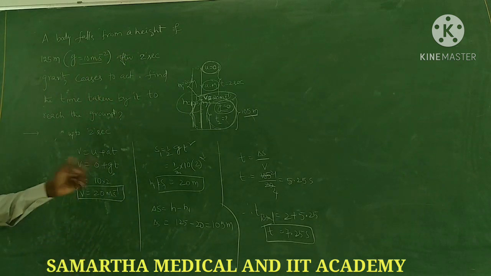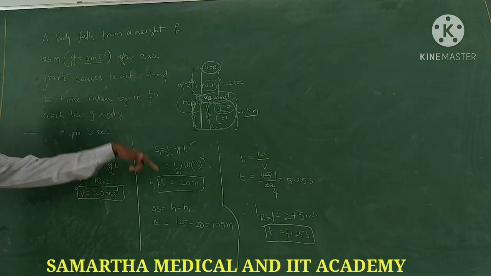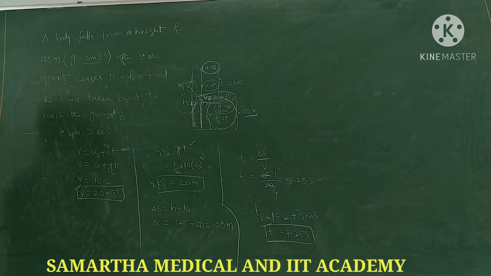Gravity ceases means you have to consider the uniform case. Acceleration due to gravity is 0. Based on that you can solve this question. Clear? Right, next go to another problem.